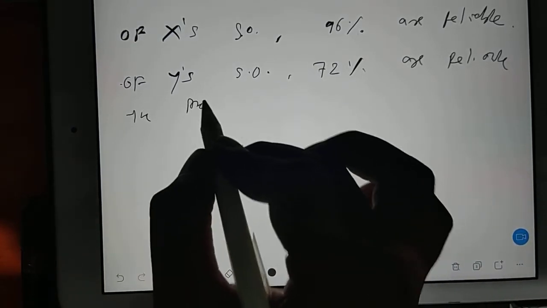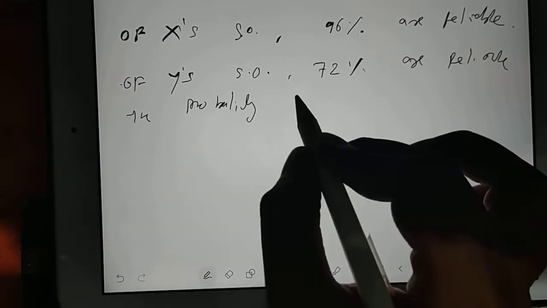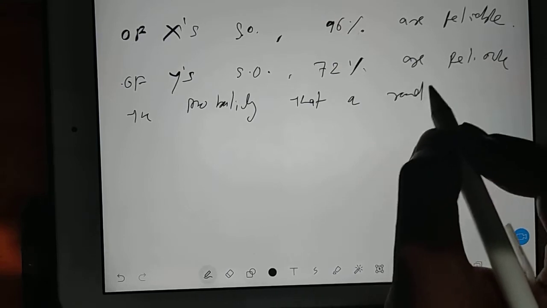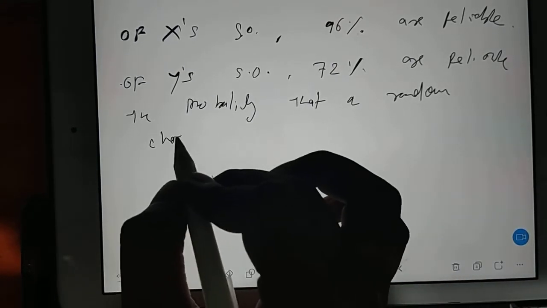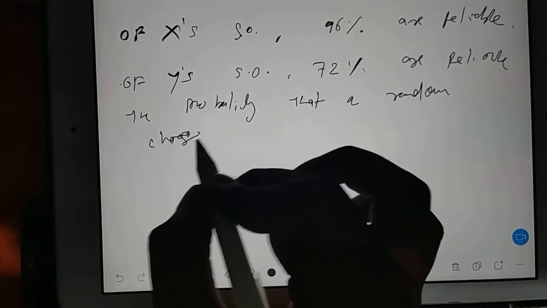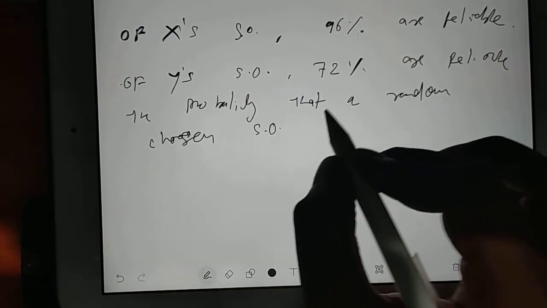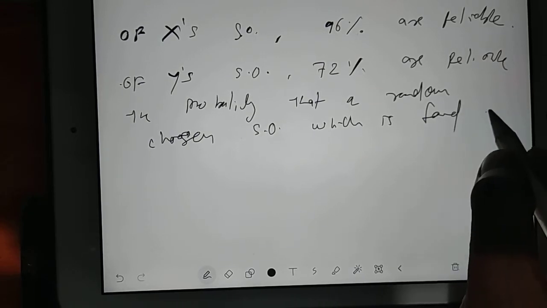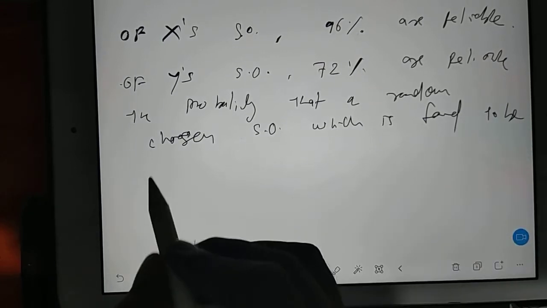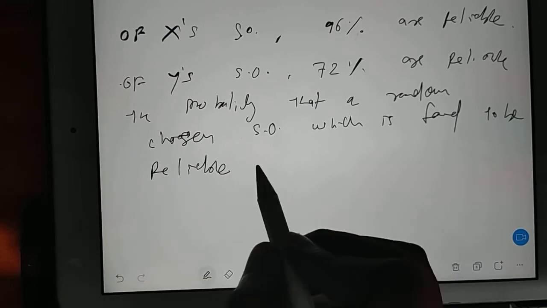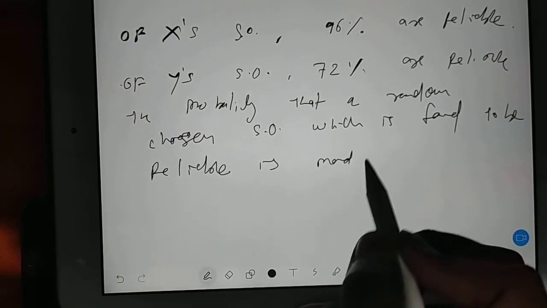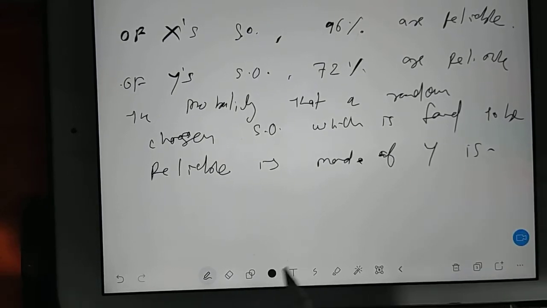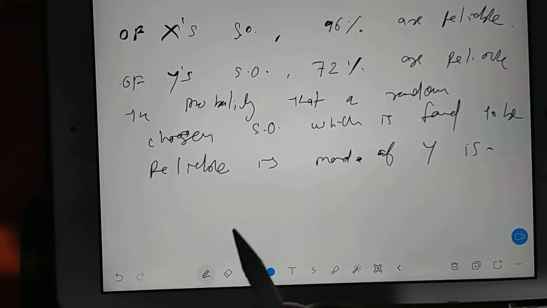The probability that a randomly chosen shock observer which is found to be reliable is made by Y is. Now see, what is the meaning of the question?